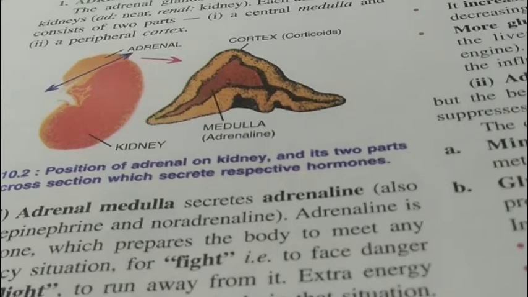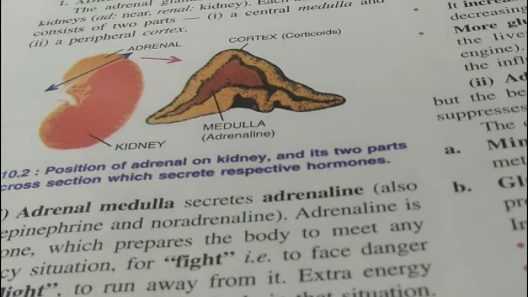The muscles of the body tense and get more stamina. The liver converts glycogen to glucose. So such are the different types of effects which adrenaline has on different body parts.